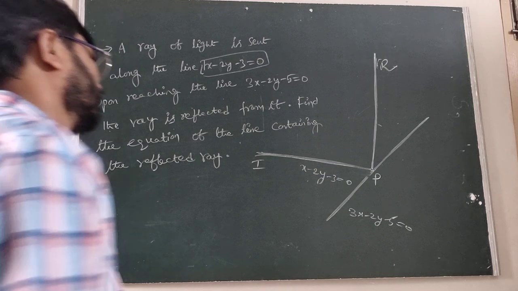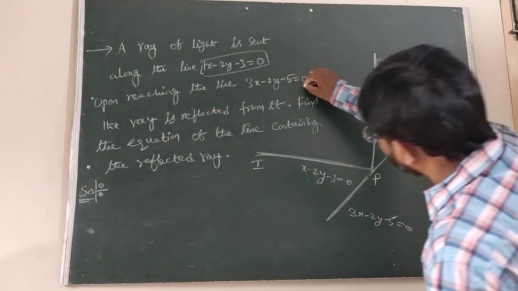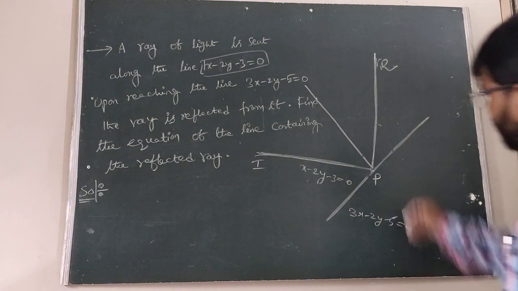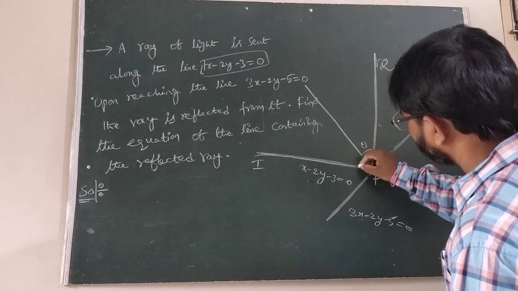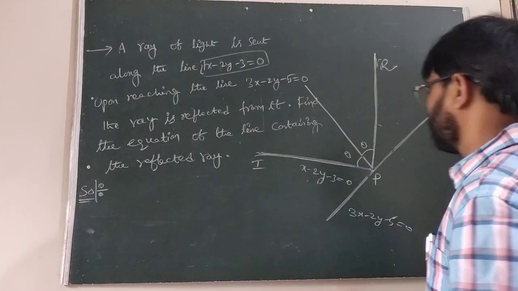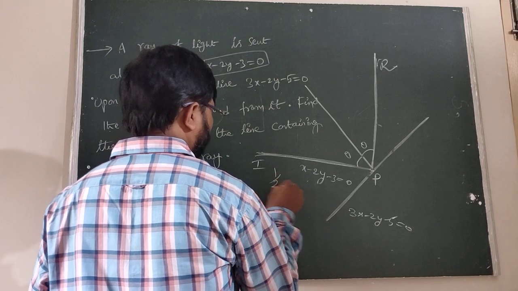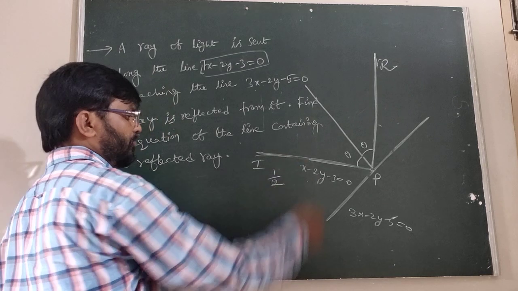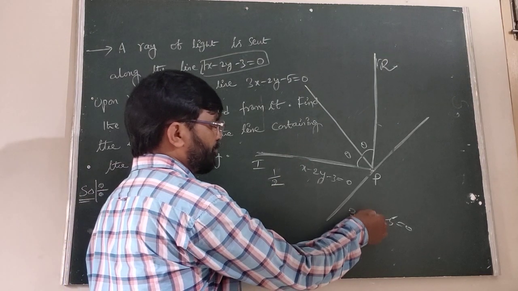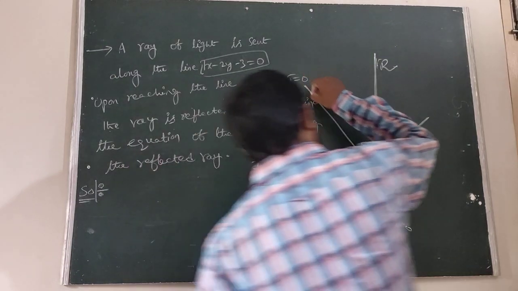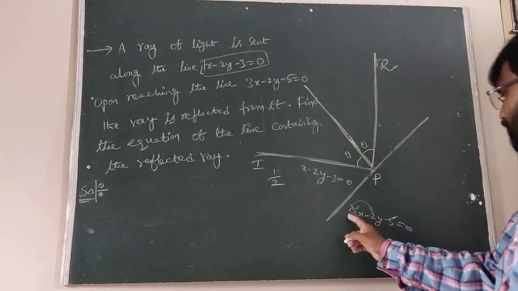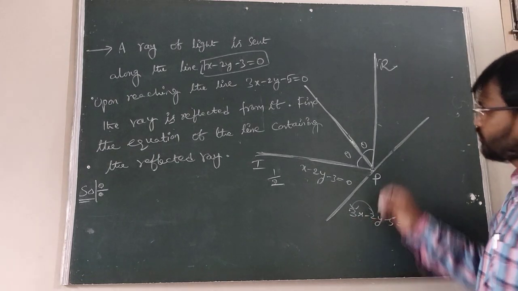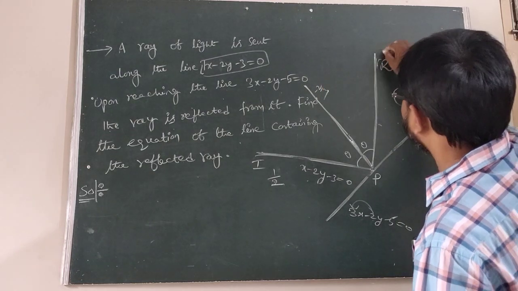Now here we have to draw the normal to the surface. This is the normal to the surface. This is 90 degrees, so here this is theta, and this is theta. The slope is undoubtedly minus of a by b. The slope of this line is 3 by 2. Now the perpendicular slope is minus of 2 by 3.